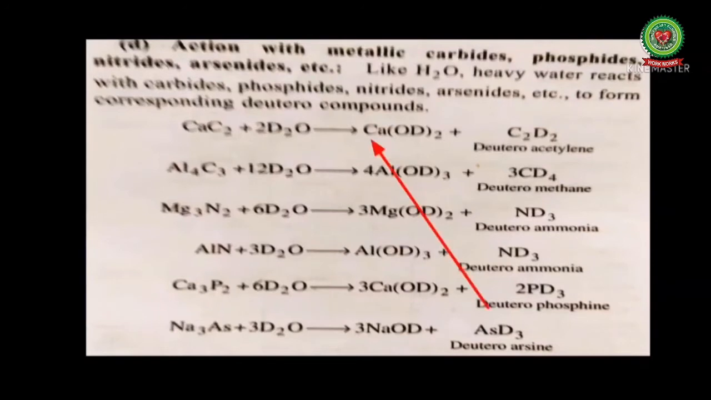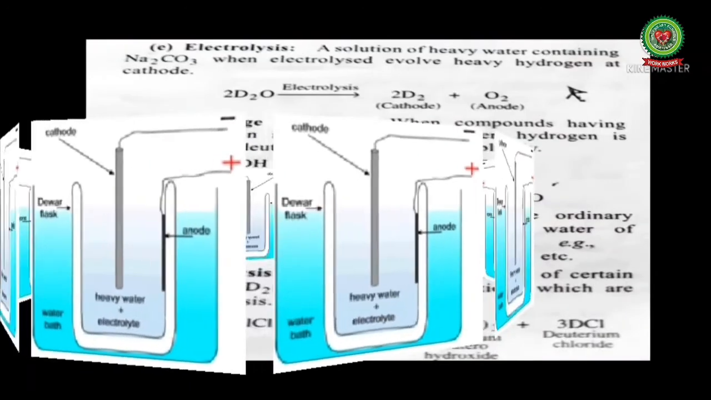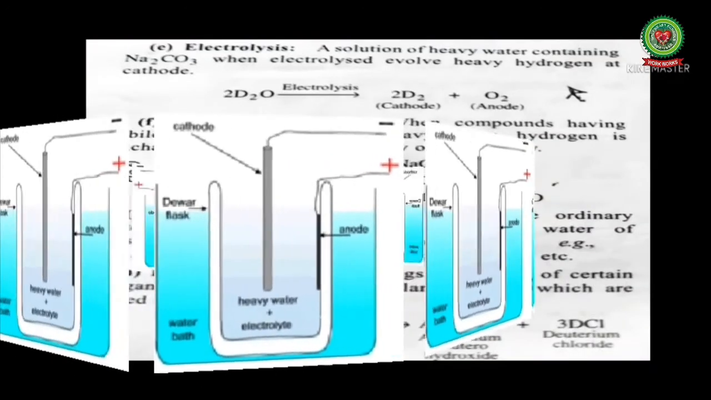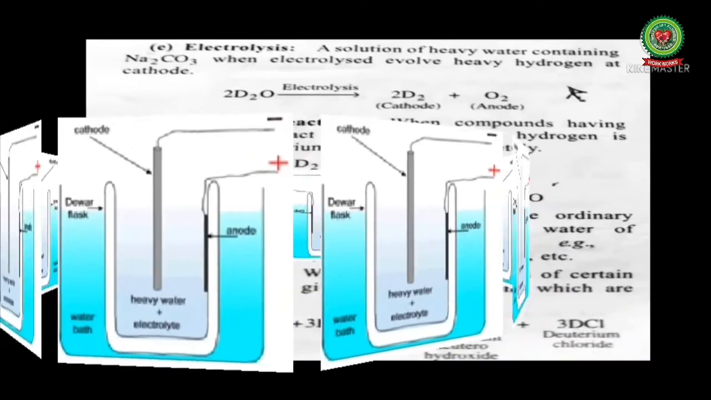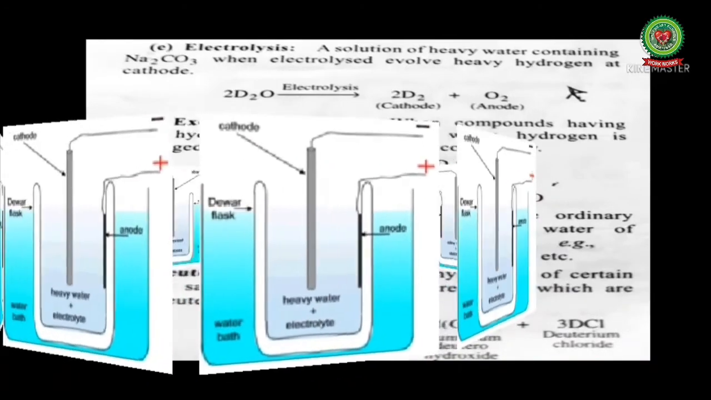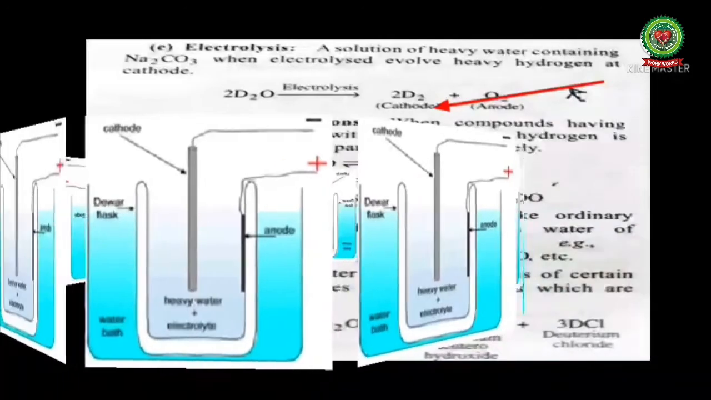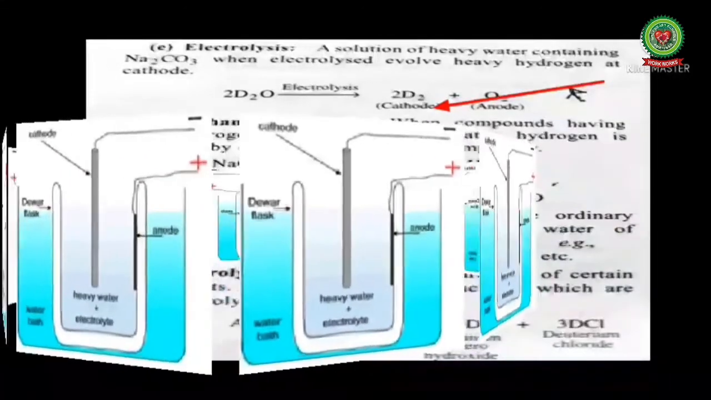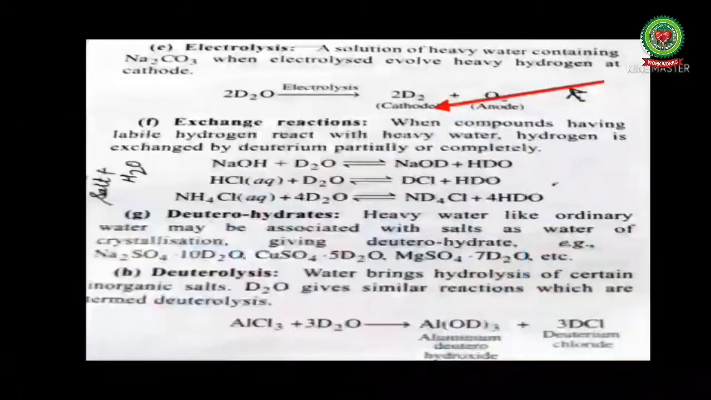Calcium carbide reacts with heavy water, and on the product side you can see that the corresponding deutero compounds are formed. A solution of heavy water containing sodium carbonate, when electrolyzed, evolves heavy hydrogen at cathode and oxygen at anode.